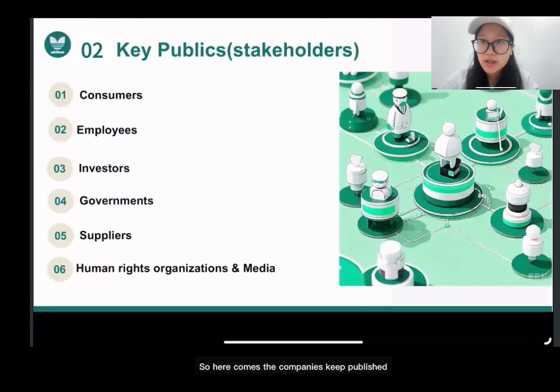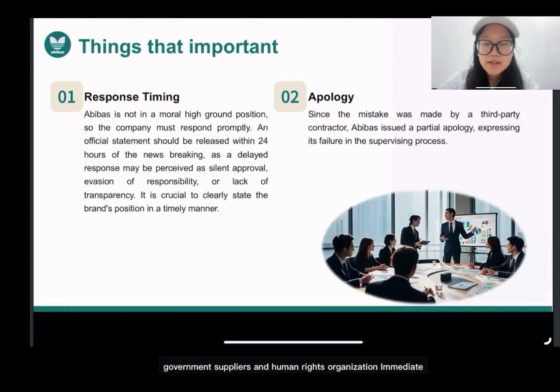So here comes the company's key publics, which are their stakeholders. It includes consumers, employees, investors, government, suppliers, human rights organizations, and media. The things that are also important are the response timing and apology. Abibas is not in a moral high ground position, so the company must respond promptly, and the official statement should be released within 24 hours. And for the apology, since the mistake was made by the third-party contractor, Abibas issued a partial apology, expressing its failure in the supervising process.